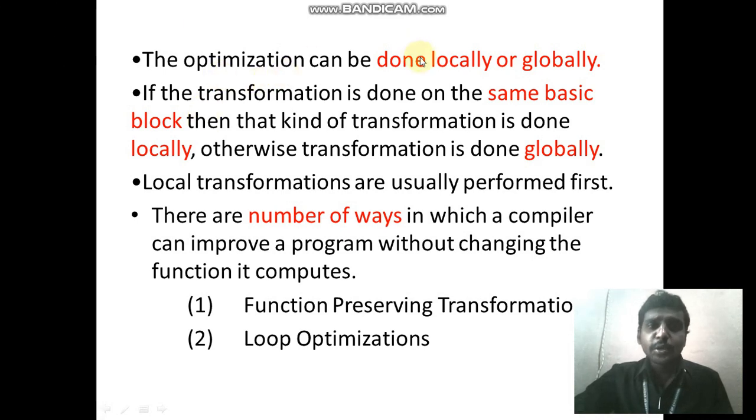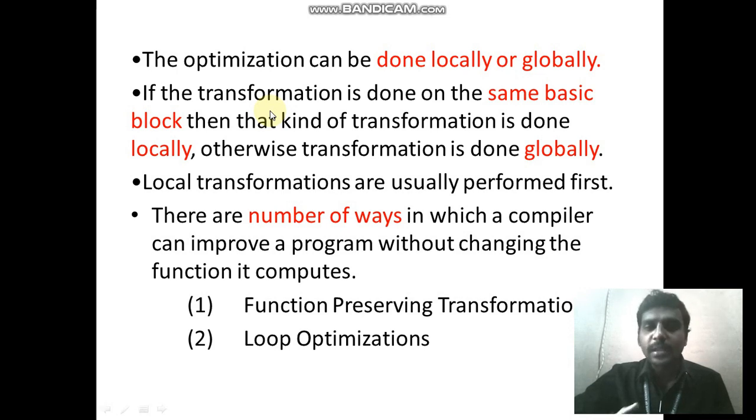And I told you, this optimization can be done locally or globally. What is meant by locally or globally? Here I have to introduce one concept called basic block. Normally, if you have 100 lines of code to execute a program, it should be separated block by block: block 1, block 2, block 3.